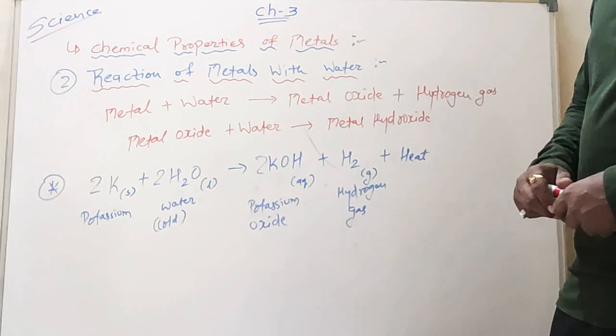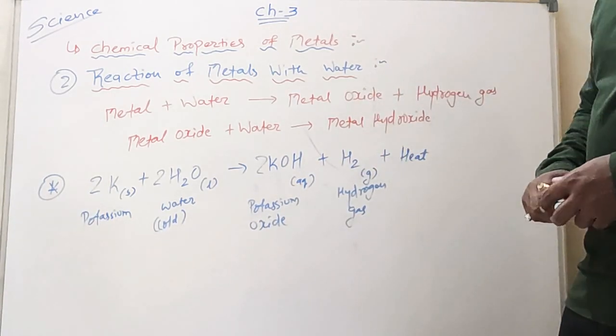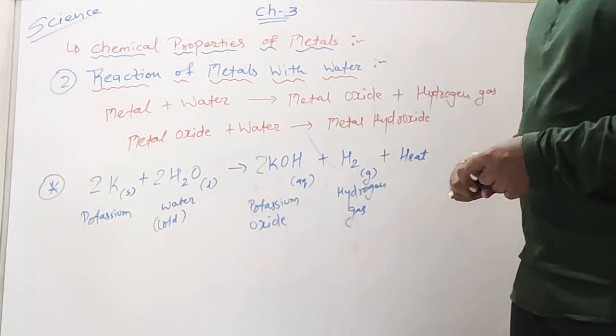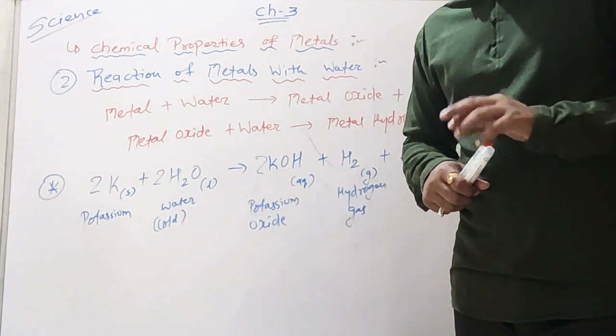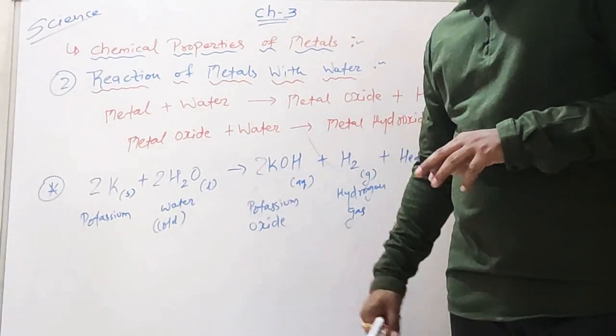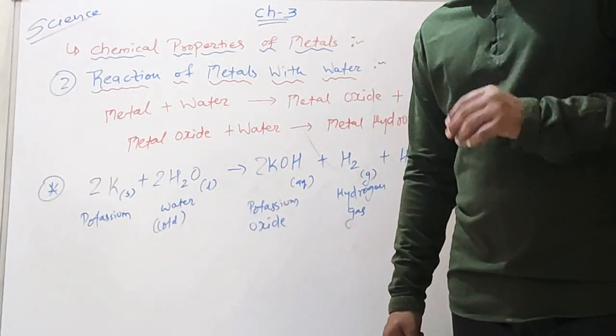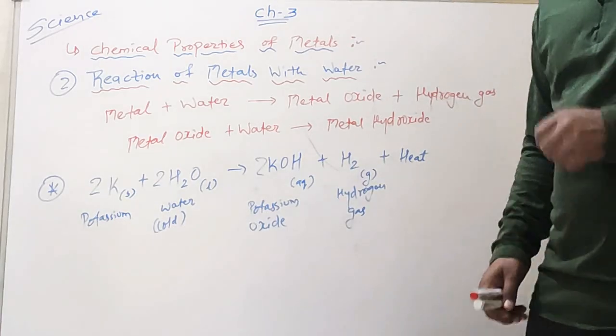Second case for this property is that metals like aluminium, zinc and iron do not react with cold water or hot water. They only react with steam, that is water vapor.